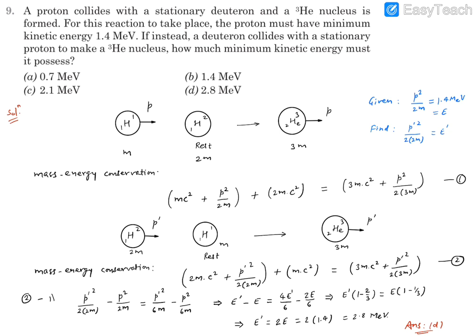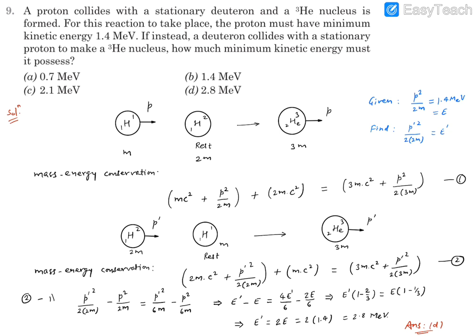What we need to find out is for this case. In this case, instead of proton, this deuteron 1H2 is moving. Let's say its momentum is p dash, and this proton is at rest. So this momentum is going to be the final momentum as well, and the same element, He3, is being formed. So p dash and p dash, when we are writing, that means we are using linear momentum conservation.